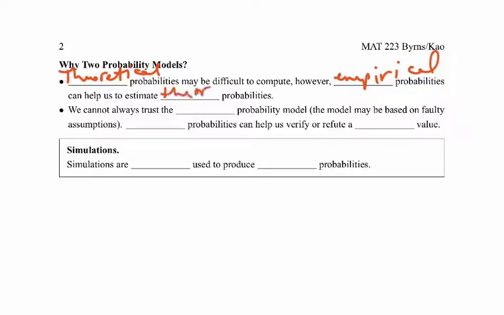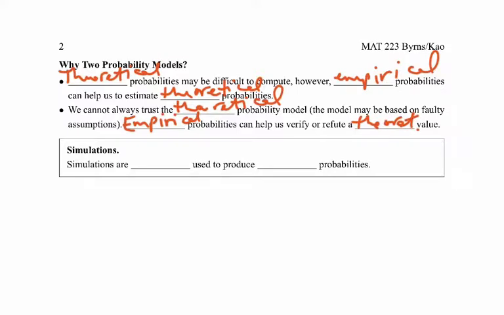So sometimes it's difficult to calculate that theoretical probability, and instead we run an experiment and try to get an estimate for the theoretical that way. We cannot always trust the theoretical probability model. The model may be based on faulty assumptions. Empirical probabilities can help us verify. So we might run an empirical probability to verify or refute a theoretical value.